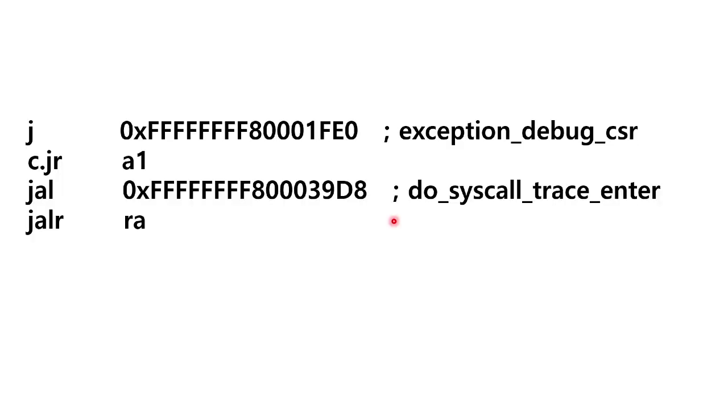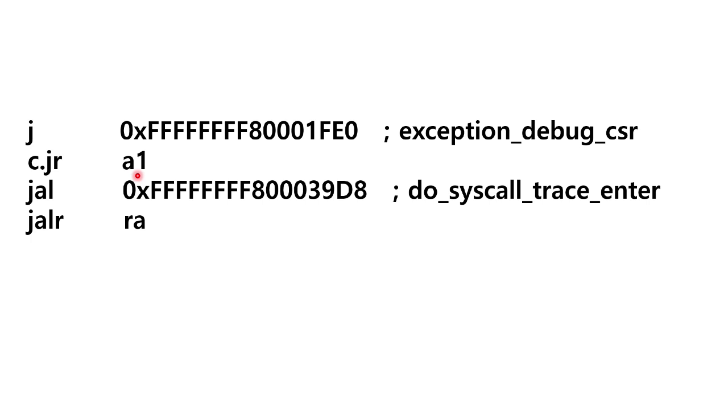So let's take a look at an example assembly instruction for JR. As you can see, this JR assembly instruction is organized with the A1 register. You know that A1 is one of the general purpose registers in the RISC-V architecture. So if you run this assembly instruction, the program counter will be updated to the value in the A1 register.